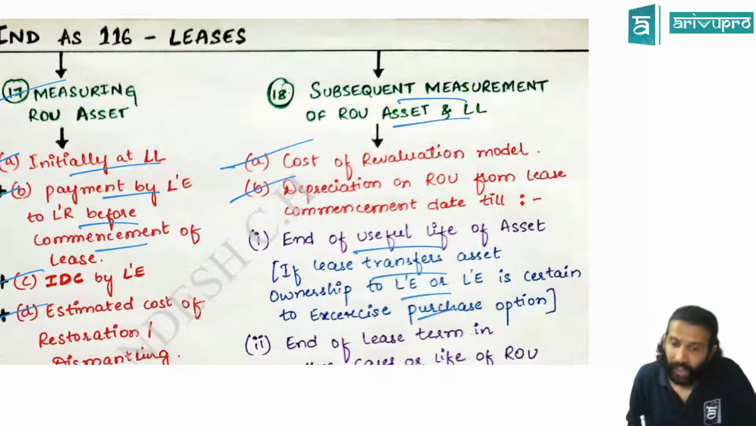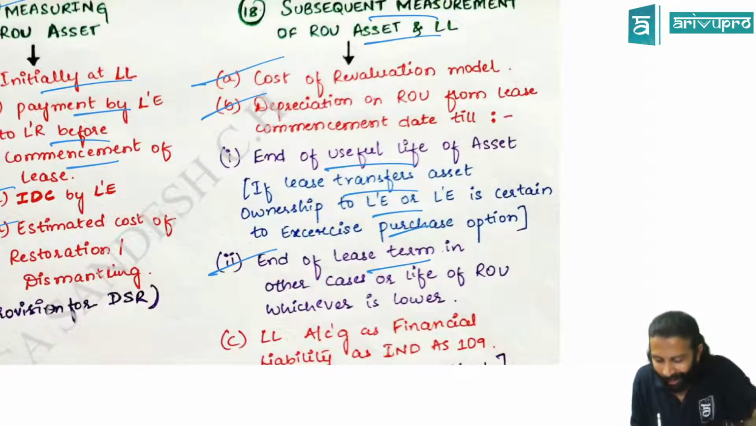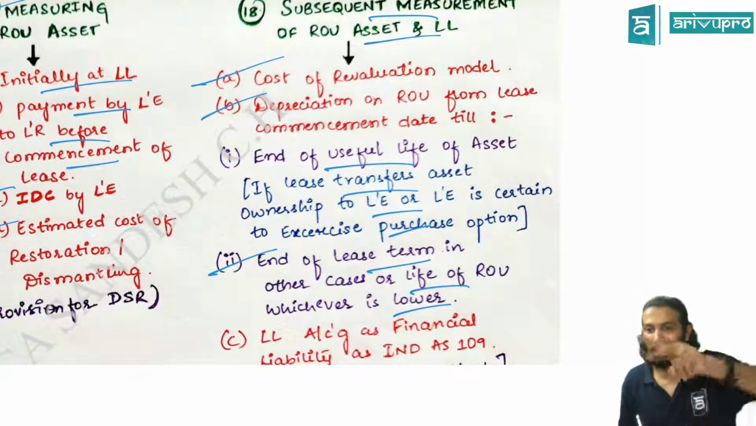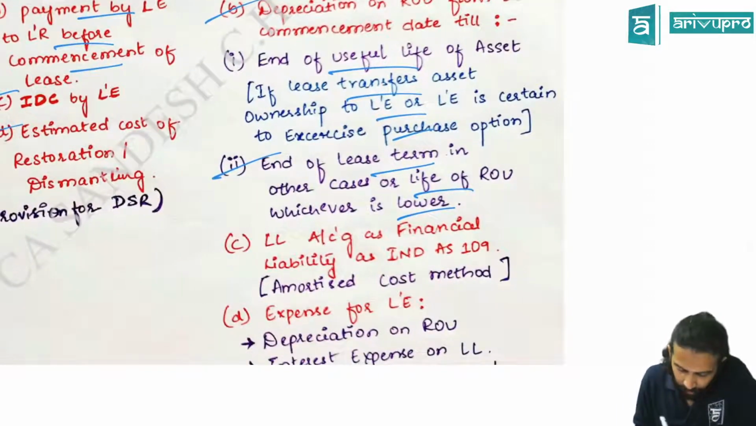Otherwise, it will start from the commencement date and go up till the lease term or ROU useful life, whichever is lower. 5 years, 4 years, lower, example I told you. Lease liability accounting is as per Ind AS 109, amortized cost method. The ACM table you have to put up.